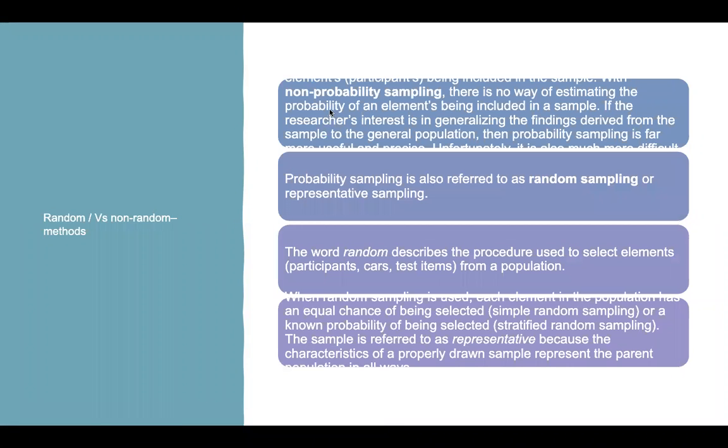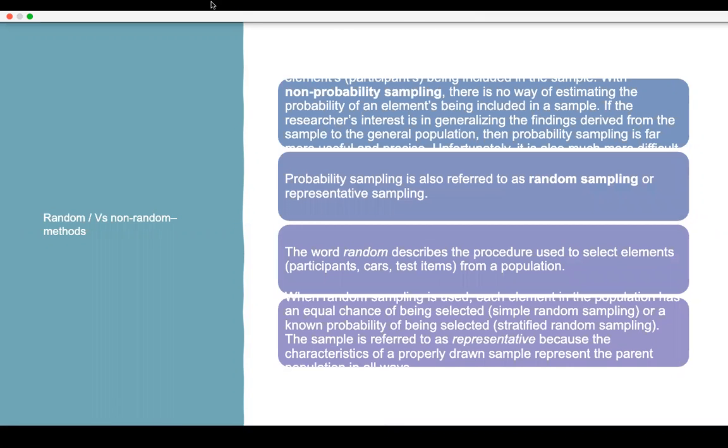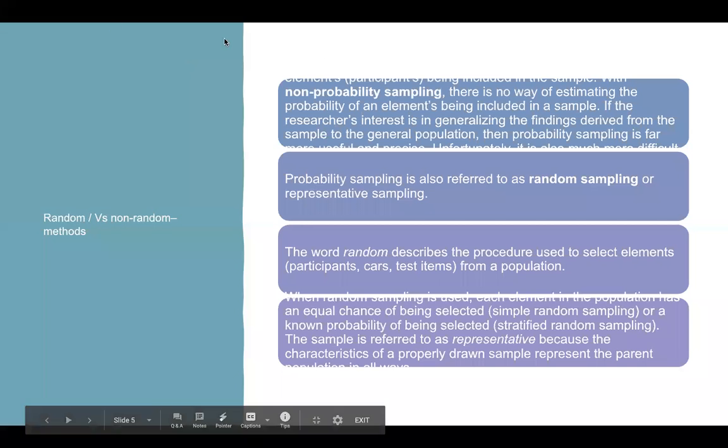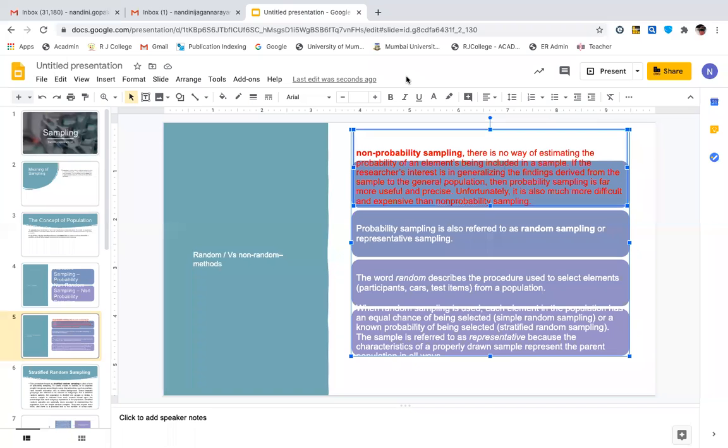Now, when I say random versus non-random sampling, I will just take this full screen off. So when I say non-probability sampling, there is no way of estimating the probability of an element being included in a sample. If the researcher's interest is in generalizing the findings derived from the sample to the general population, then probability sampling is far more useful and precise. Unfortunately, it is also much more difficult and expensive than non-probability sampling.